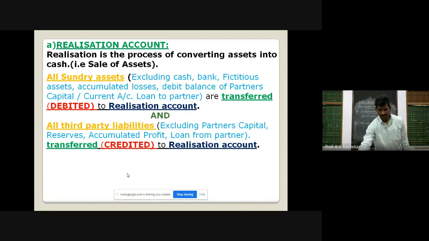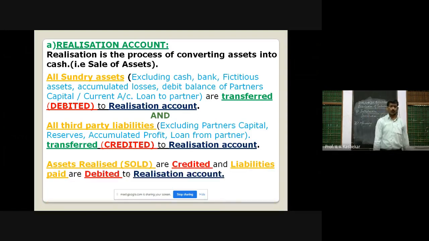And in addition, assets realized or sold are credited and liabilities paid are debited to realization account. When we get money from realization, we pay third party liabilities. When we get money from realization, we debit cash account or bank account and credit realization account. And when we pay liabilities, we debit realization account and credit bank or cash account.